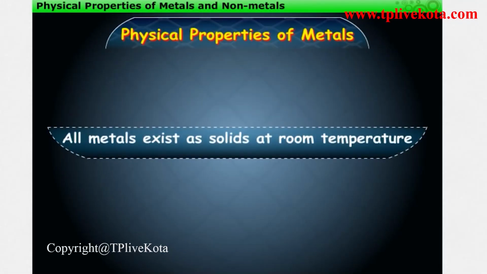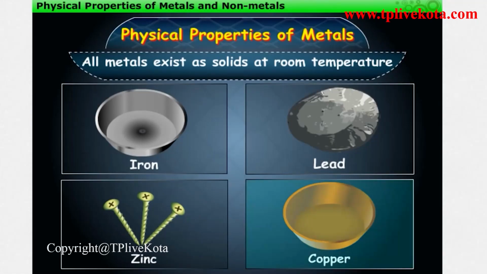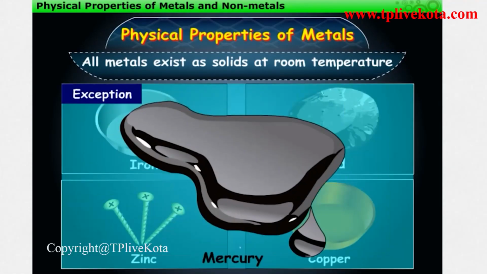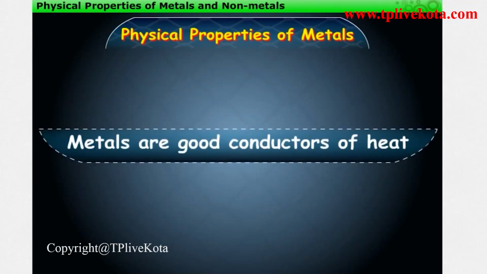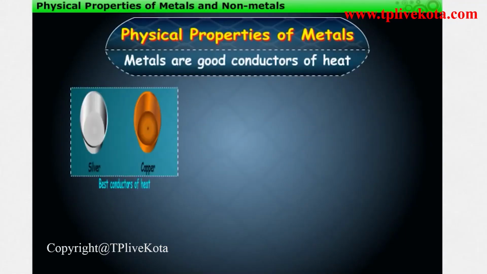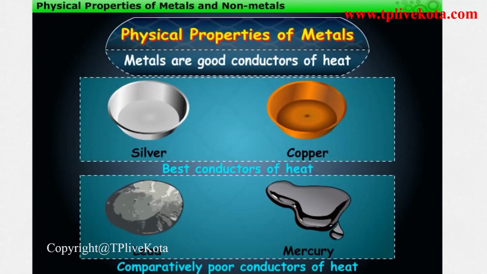All metals exist as solids at room temperature. Example: iron, lead, zinc, and copper. Mercury is an exception. Metals are good conductors of heat. Silver and copper are the best conductors of heat, whereas lead and mercury are comparatively poor conductors of heat.